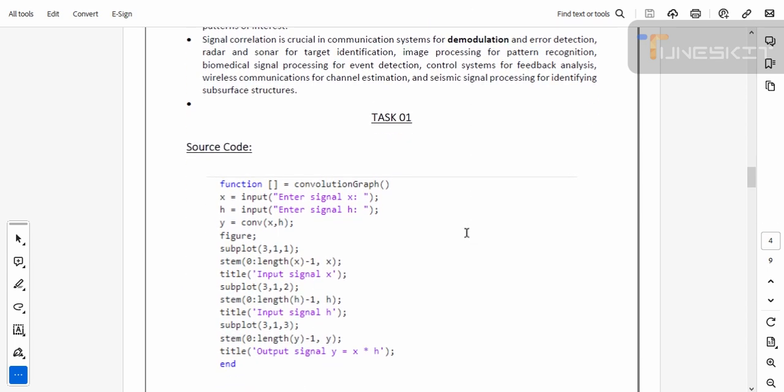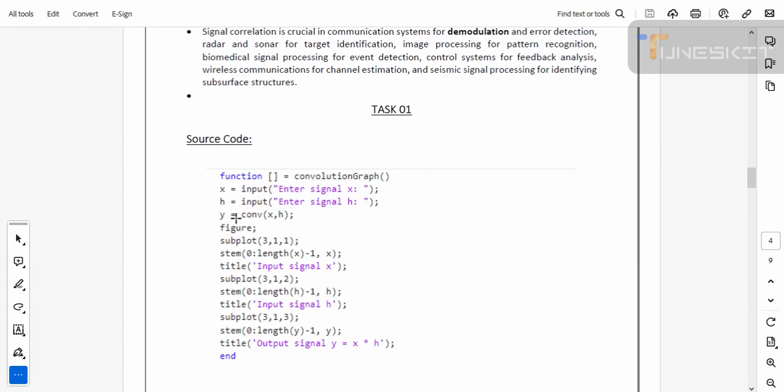So in task 1, first of all we define a function of convolution graph. Then we assume two variables that take input from users as x and h, while y is the output. So basically we have two signals that are given by a user. So we have to plot those two signals. For this we use the figure command. After this, subplot(3,1,1), as we have to draw three graphs in one frame. After this we use the stem command. After this we title that graph.